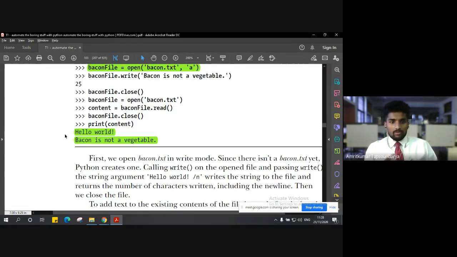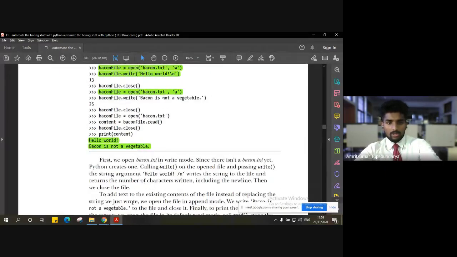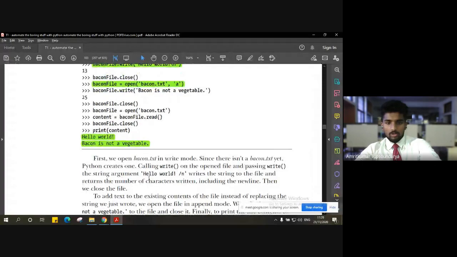And as you can see, when we display the content, both the statements are visible. So these are very basic things which come in handy when you deal with files or the content inside those files. These may sound very simple, but if you miss out on these things, you will not be able to properly operate or process the files.